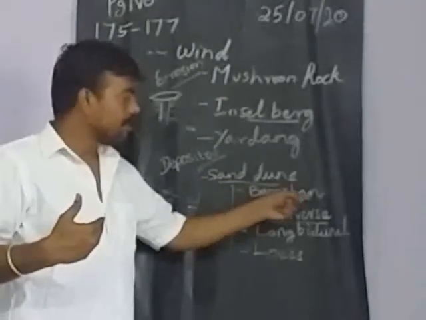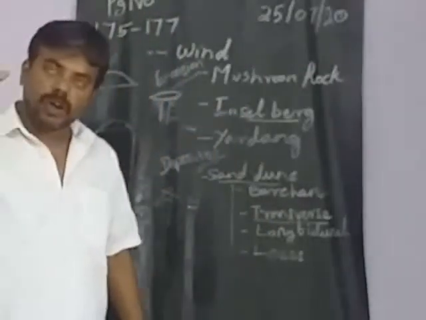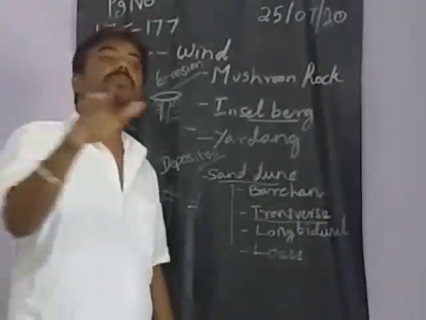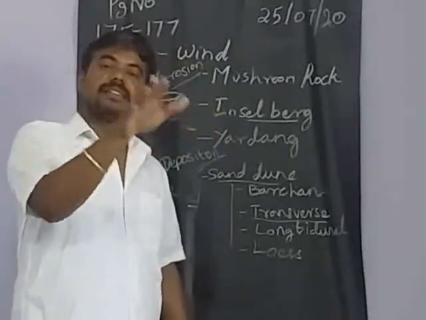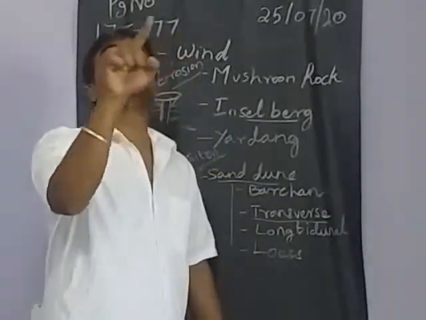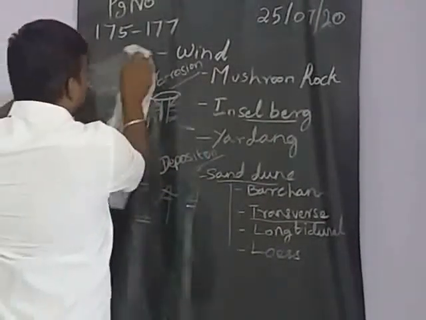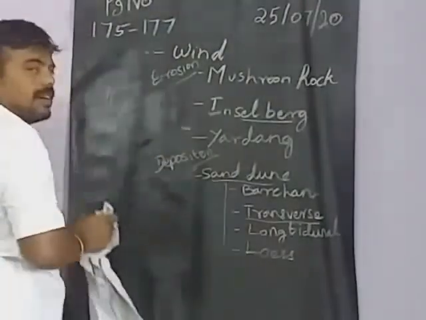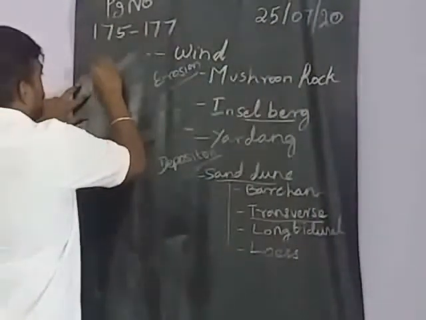The first one is the barchan. What is a barchan? The wind travels horizontally, and in a desert area the sand also travels with the wind based on its speed. If the speed of the wind is reduced, certainly the sand will be deposited in one place. At that time we get a crescent shape. What is a crescent shape? The word is from crescent moon. After the new moon day we get the crescent shape. Sand is deposited in that kind of shape.